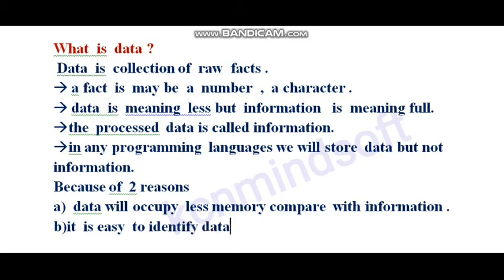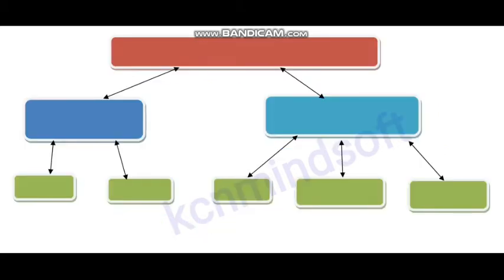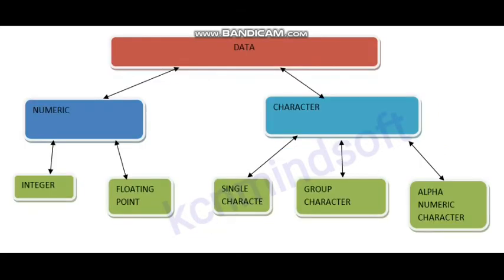It is easy to identify data. The data is of two types: numeric data and character data. Numeric data will be integer and floating point; character data is single character, group character, alphanumeric character. In order to perform any operations on data, we have to store the data, so we require some memory.